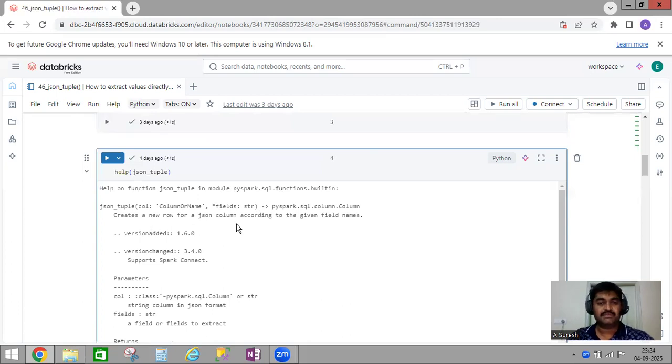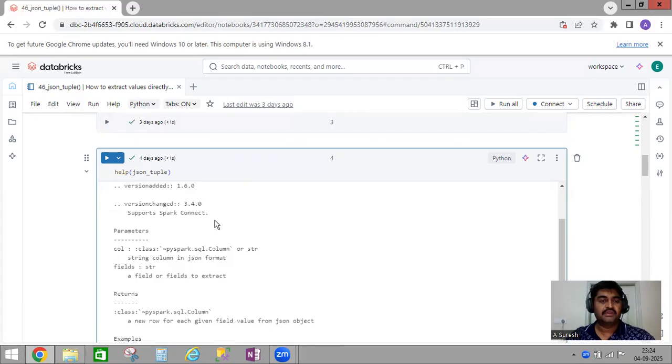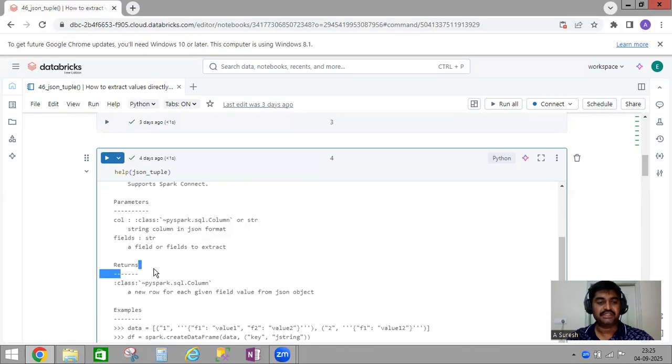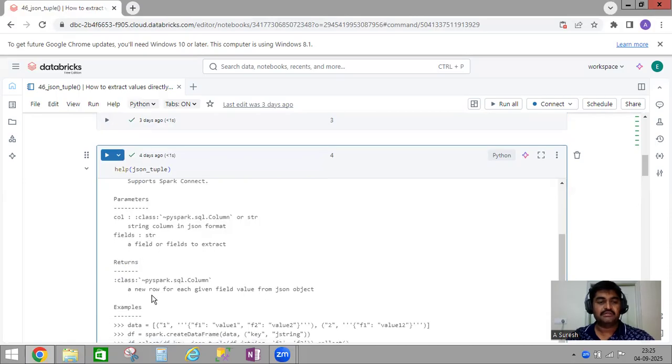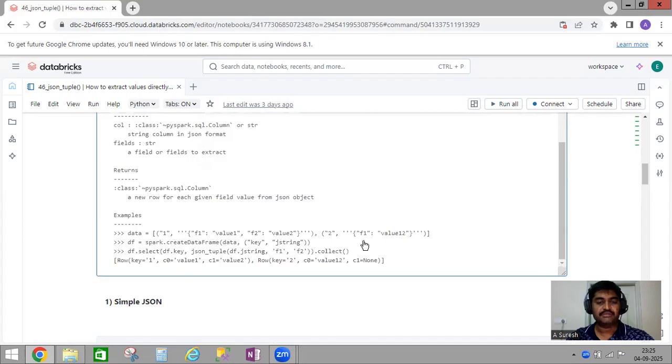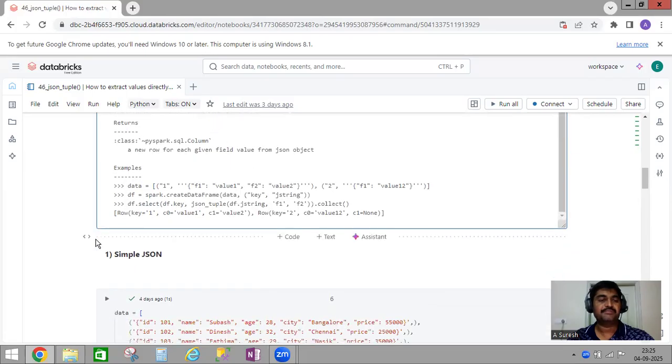They explain everything here. It creates a new row for the JSON column according to the given field names. All the parameters and what it returns are explained as per our syntax, and they gave some examples of how it works. You can go through this to get a full idea.